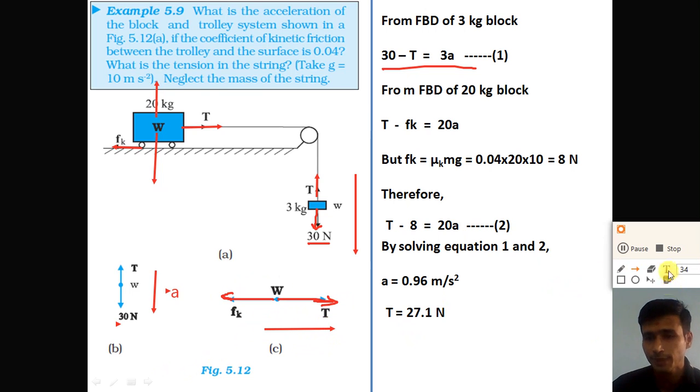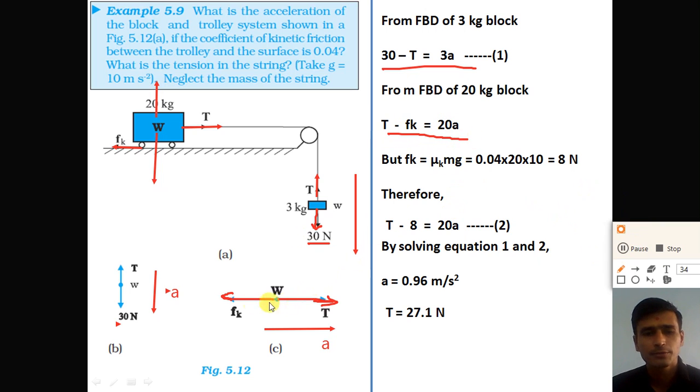So if the effective acceleration of the trolley we are considering is a, then the tension force is more compared to the friction force, and the effective force on the trolley is the tension force minus friction force. So T minus Fk is equal to m into A. Here m, the mass of the trolley, is 20.